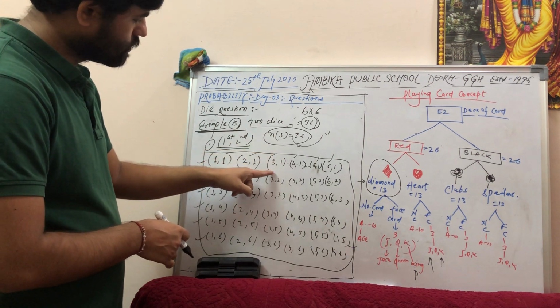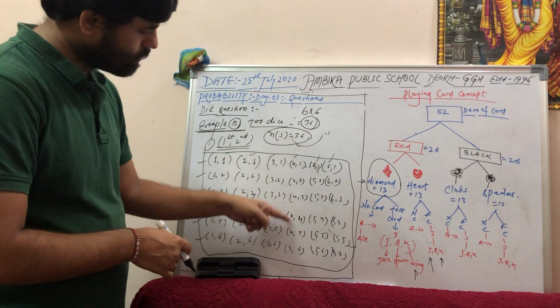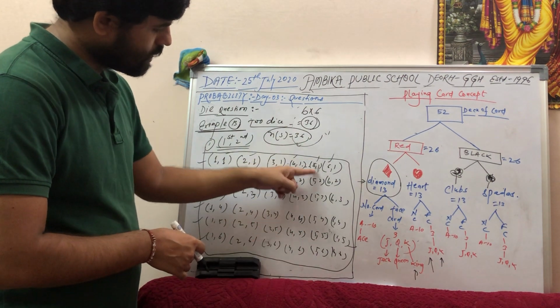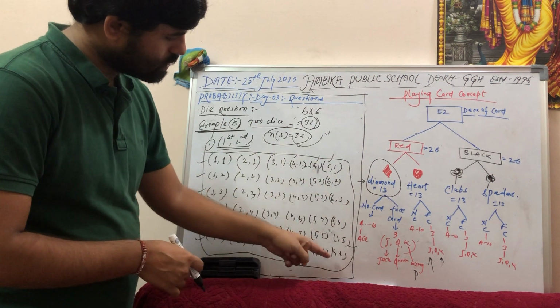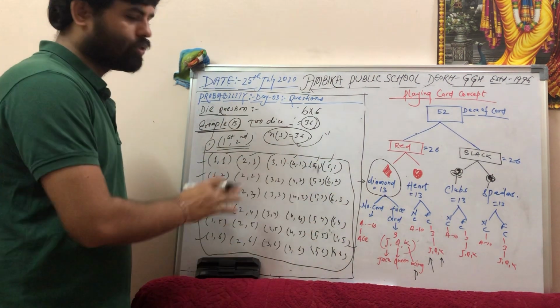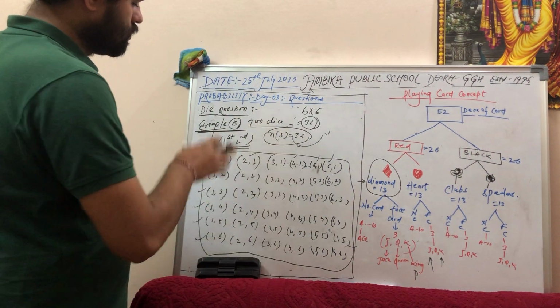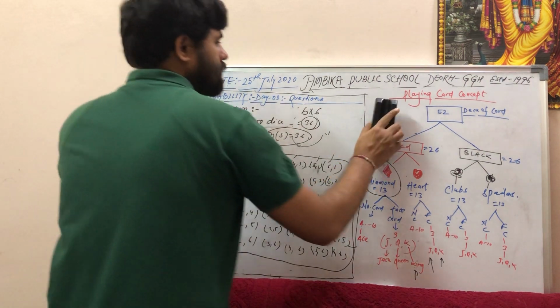For the third one, I put the value as constant 3 and 1, 2, 3, 4, 5, 6. Here 4 I am keeping constant, 1, 2, 3, 4, 5, 6. 5 is constant in the first and the second dice I am changing. 6 is constant in the first and 1, 2, 3, 4, 5, 6 is changing, right? So this way you have found all the possible outcomes. So keep it here. Now I am deleting this playing card concept.